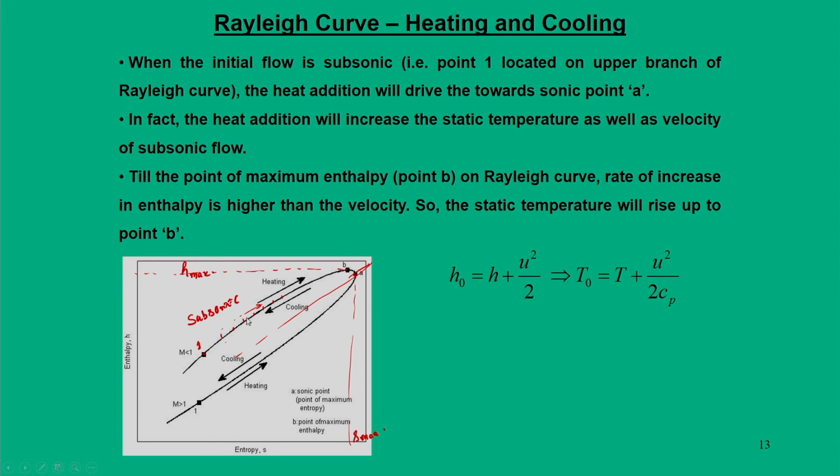So, obviously, when you add heat, the enthalpy will rise because the static temperature will rise. Now, if you look at this equation, the total enthalpy of the flow has two components. One is the static part, which is h, and this is nothing but Cp times T. The other is the dynamic part.